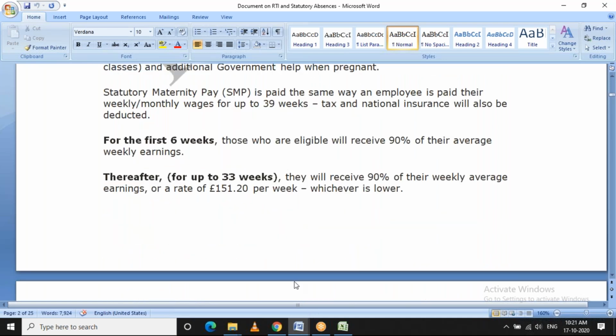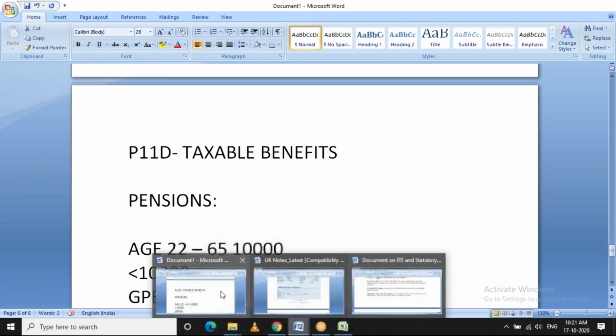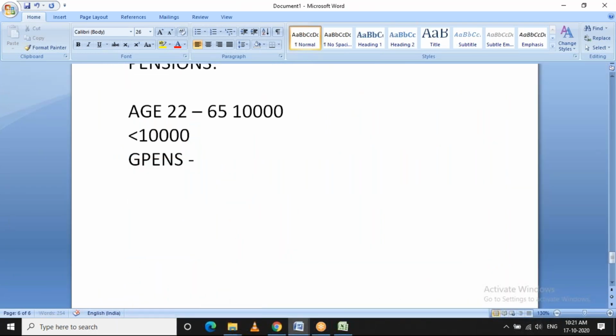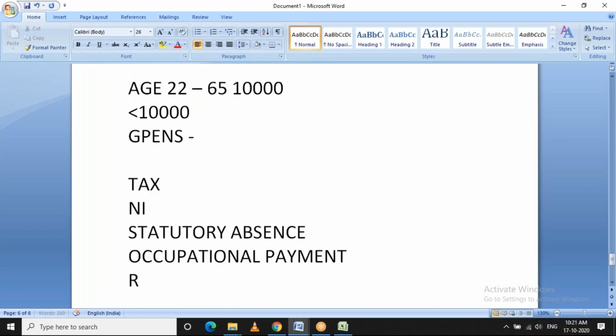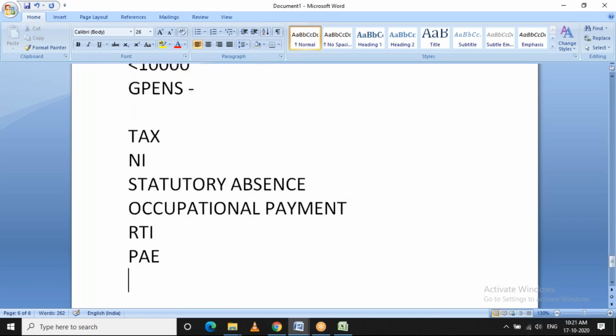These two documents will be shared as part of the following sessions, and the topics will be whatever I have told: tax, NI, statutory absences, occupational payment, RTI. These topics we will cover in depth in the following sessions.